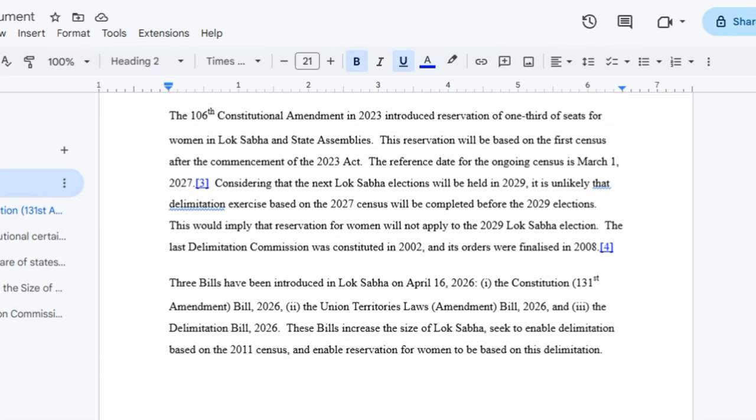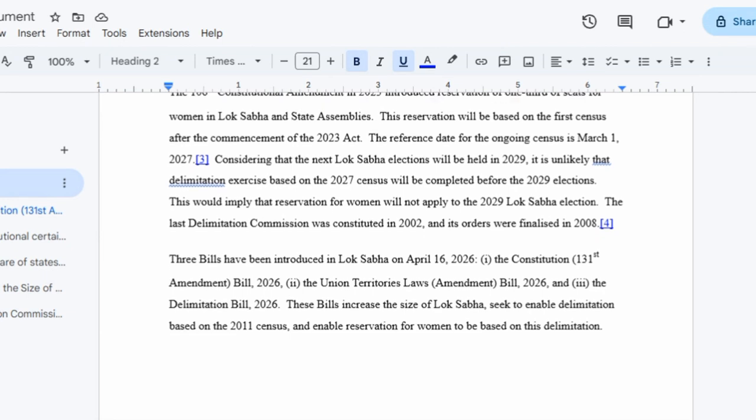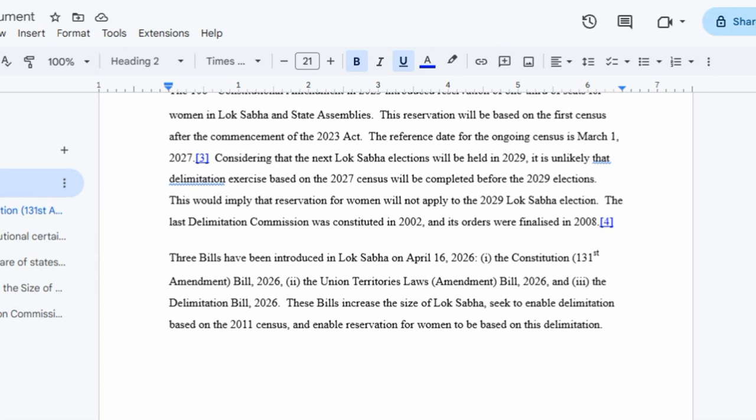The three bills that were presented in Lok Sabha were the Constitution 131st Amendment Bill, the UT Amendment Bill, and the Delimitation Bill of 2026. These bills increase the size of Lok Sabha, and also enable delimitation based on the 2011 census, and also enable the reservation for women to be based on this delimitation data.